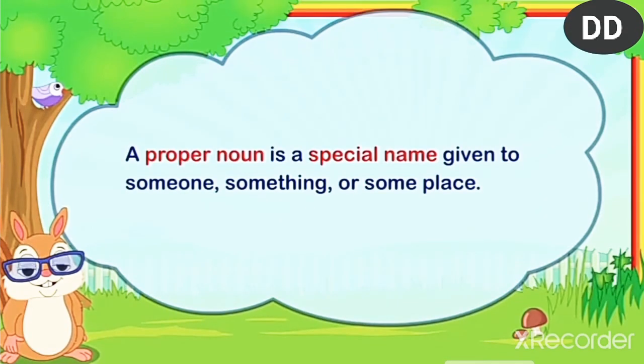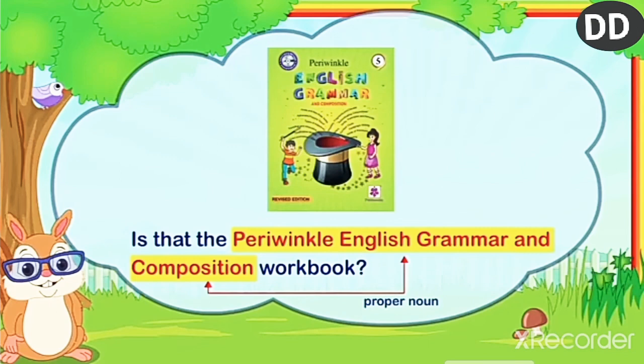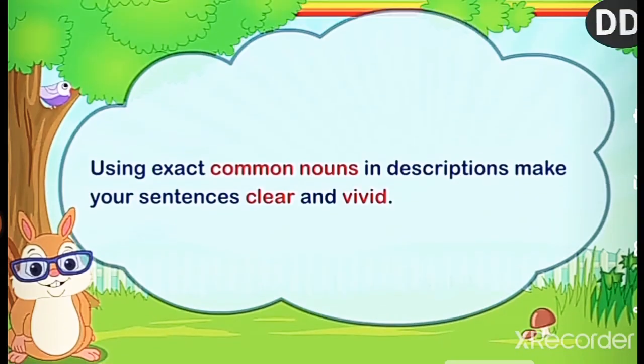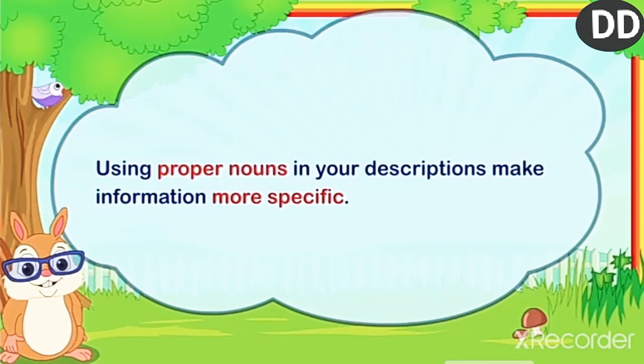A proper noun is a special name given to someone, something, or some place. For example, is that the Periwinkle English Grammar and Composition Workbook? So here, Periwinkle English Grammar and Composition is the name of a workbook, so it is a proper noun. Using abstract and common nouns in descriptions makes your sentences clear and vivid. Using proper nouns in your descriptions makes information more specific.